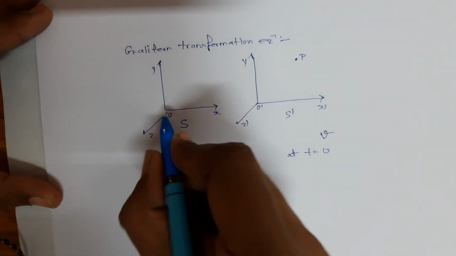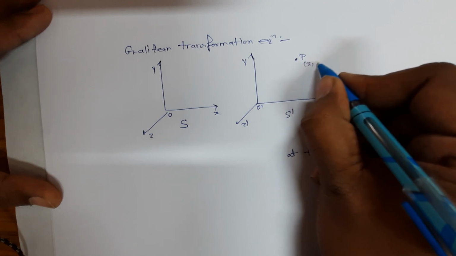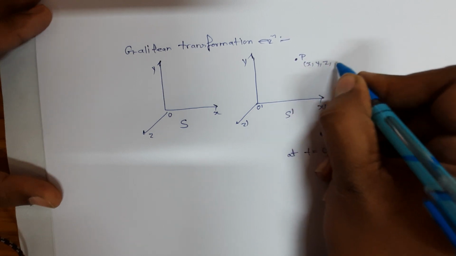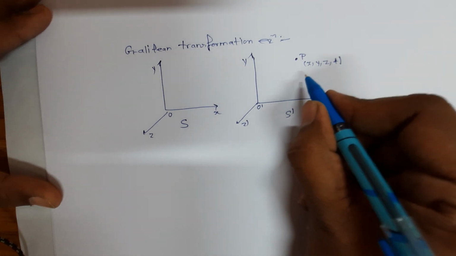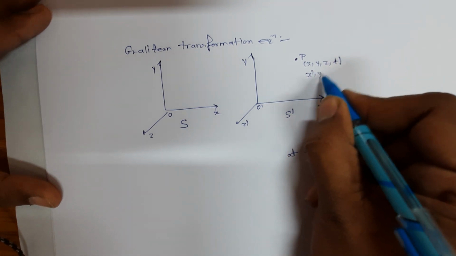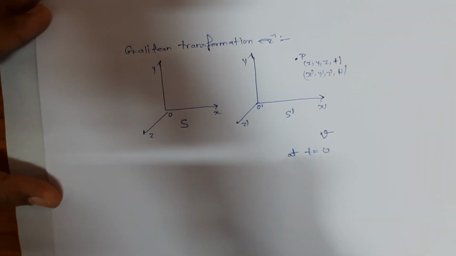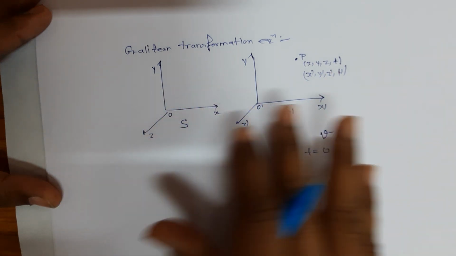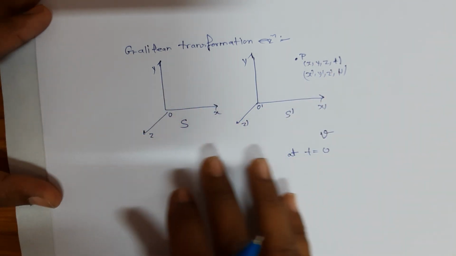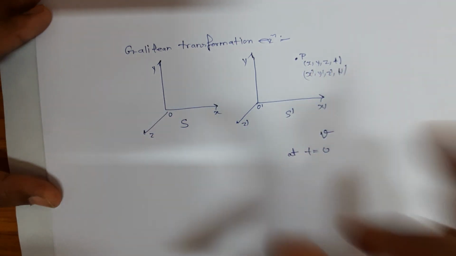The observer at O will find that this event occurs at position x, y, z and at time t, but for the observer at S dash this event takes place at x dash, y dash, z dash and t dash. Therefore, you can see that observations are different, but there may exist certain equations which can relate the observations of these two different frames of reference.